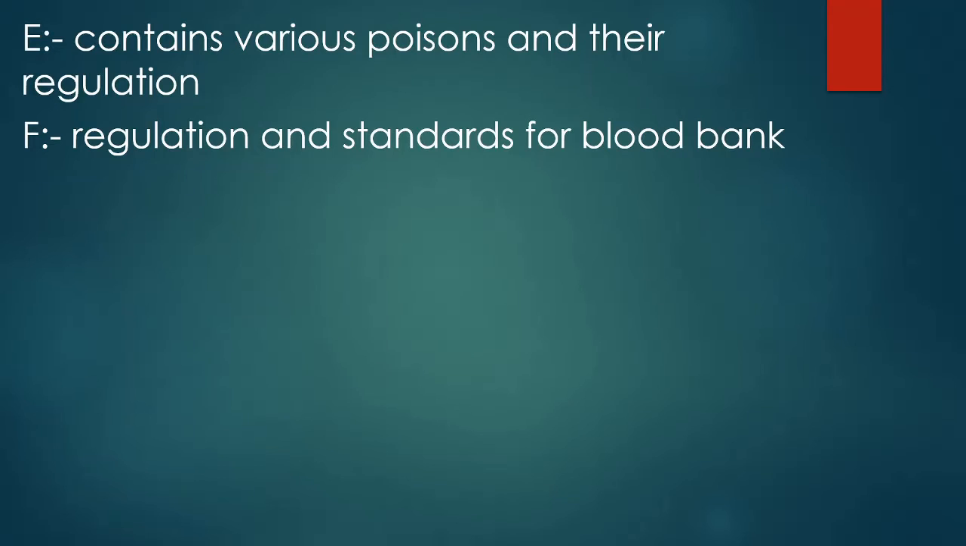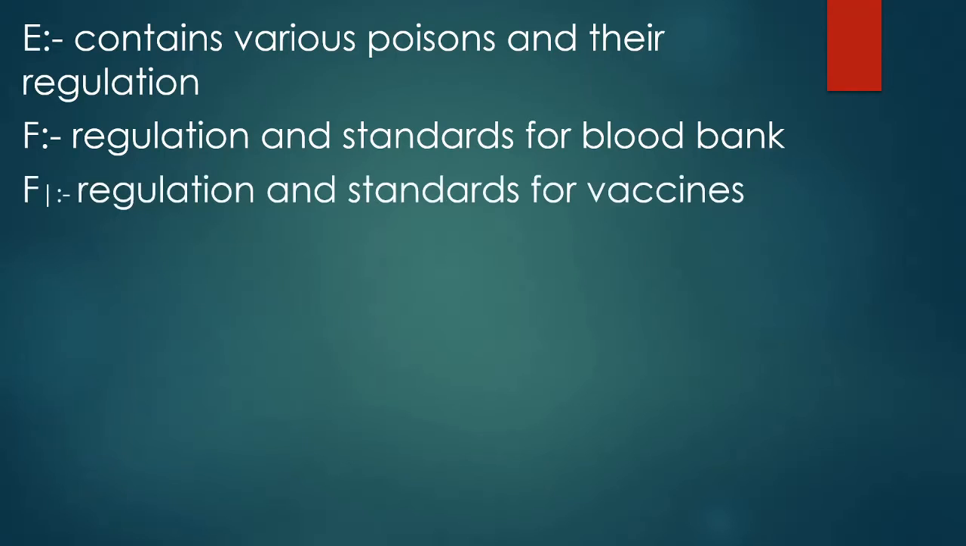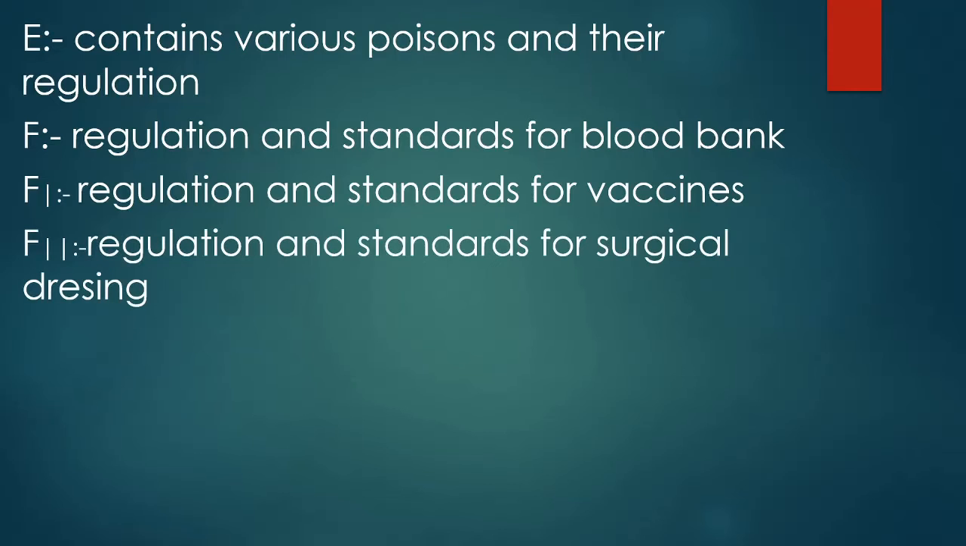But Schedule F is also further divided into parts, that is Schedule F1. Schedule F1 is regulation and standards of vaccine. Vaccines are also related to blood, so it will be helpful for you to remember Schedule F1 also. Schedule F2 is regulation and standard of surgical dressing. Surgical dressing is also related to blood, that is, if you have any scratch, cut, or bleeding, there we use surgical dressing.